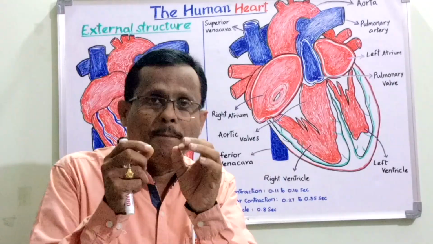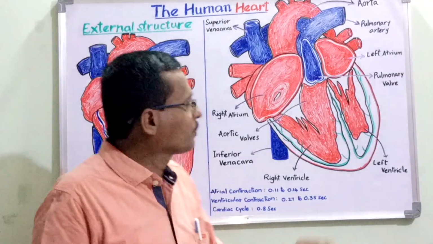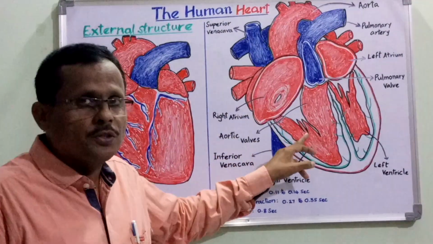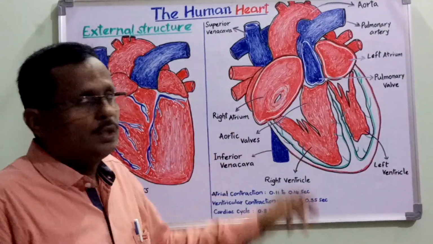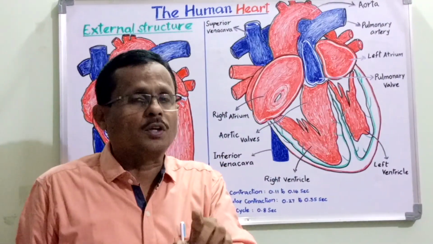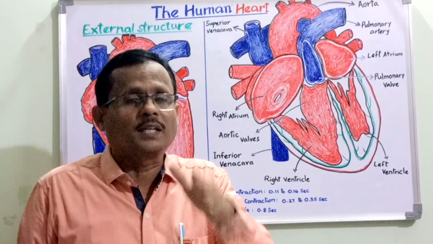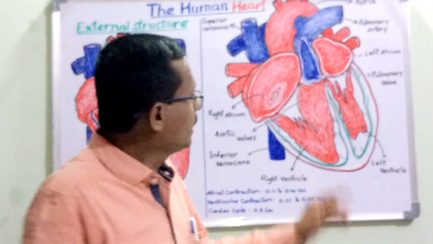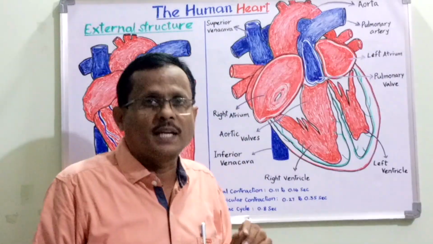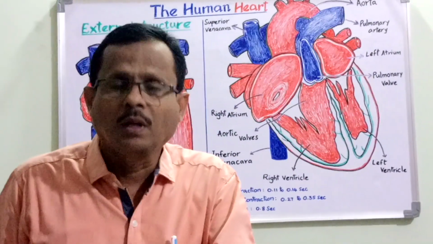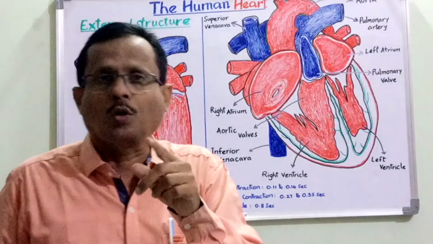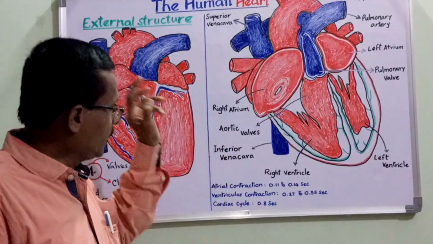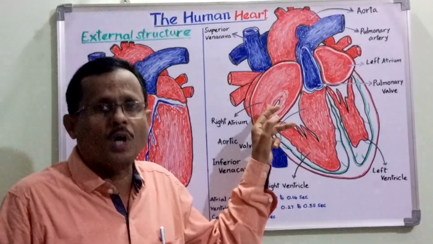And here a very important point to be noted is the right atrium opens into the right ventricle through the right auriculoventricular aperture present on the right auriculoventricular septum. I repeat once again, a small aperture is present on the right auriculoventricular septum. We call it the right auriculoventricular aperture, which is guarded by the tricuspid valve.